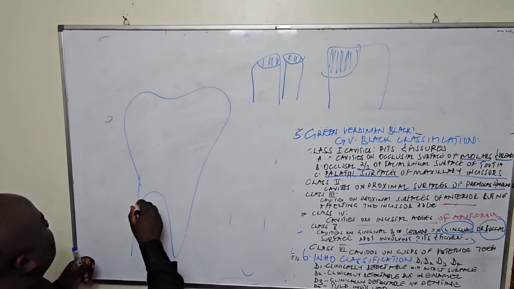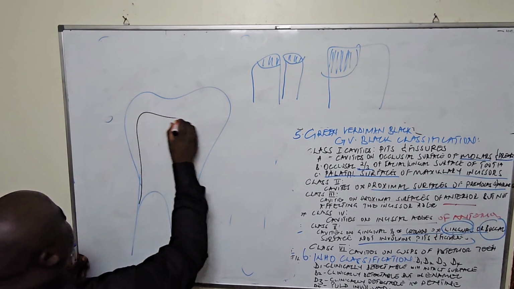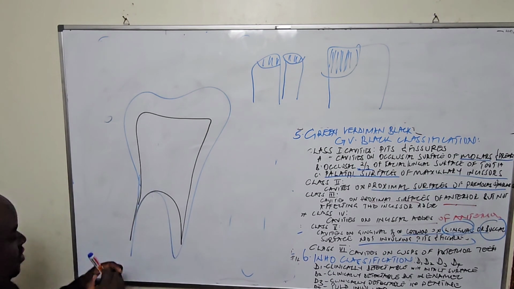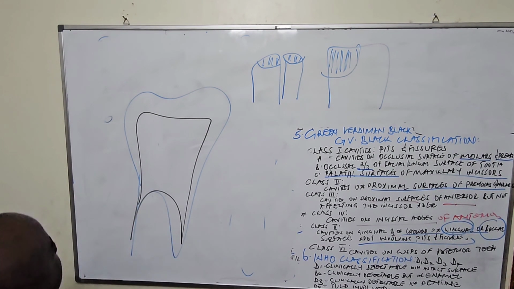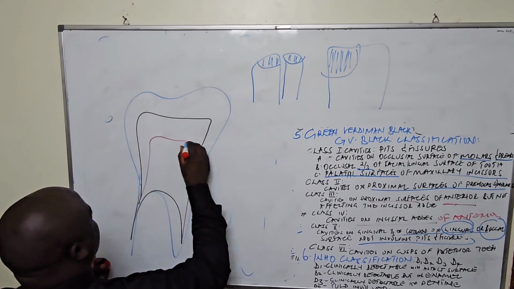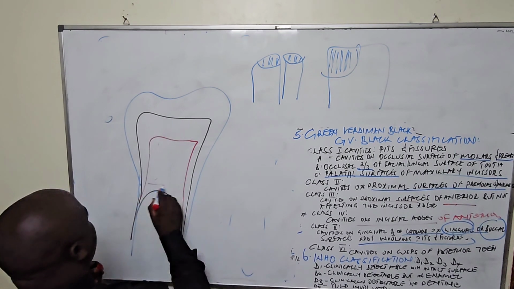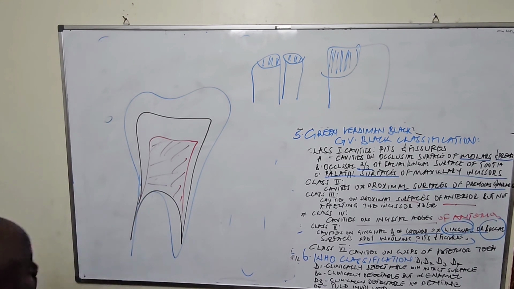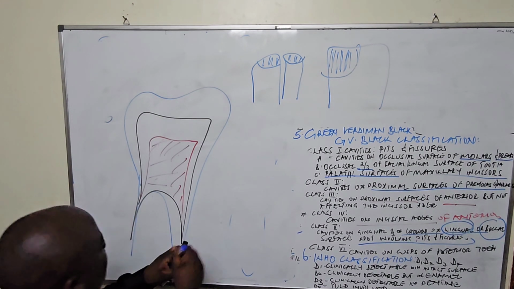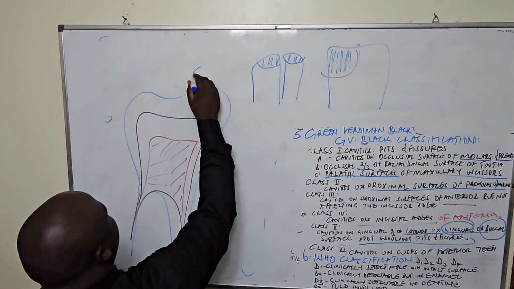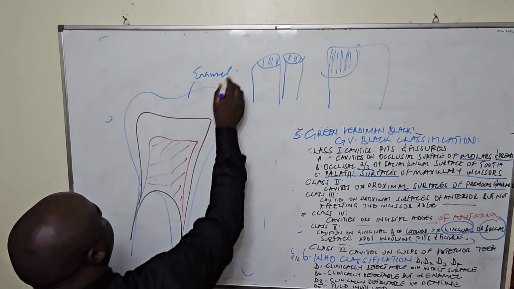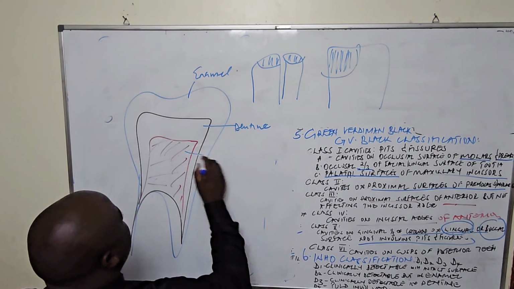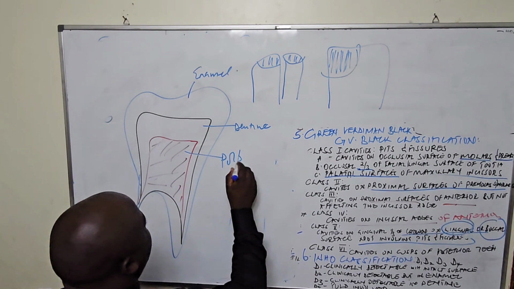That was the outer surface, and lastly we shall have the inside part, the pulp. So if this is our enamel, this is our dentin, and this is our pulp.